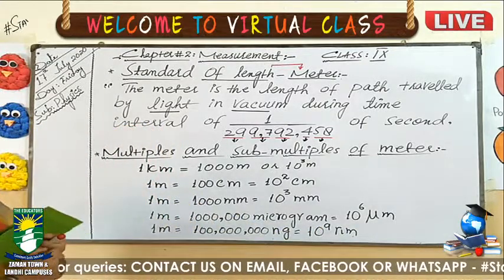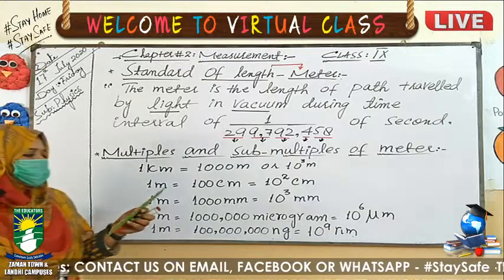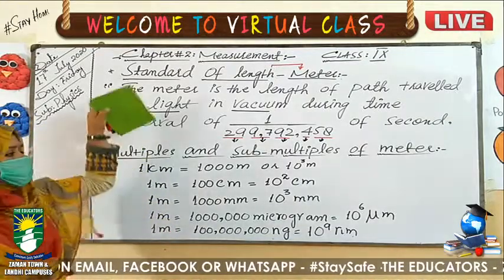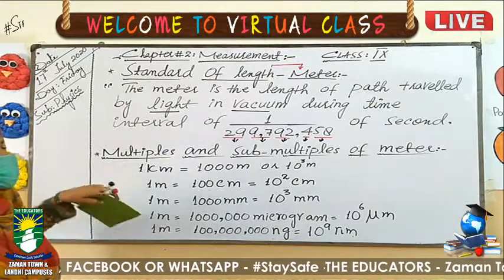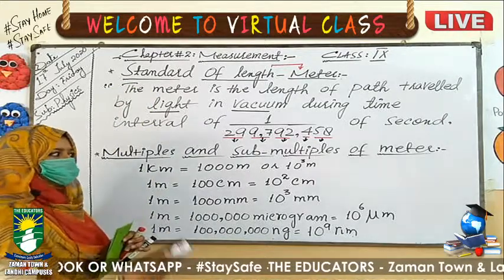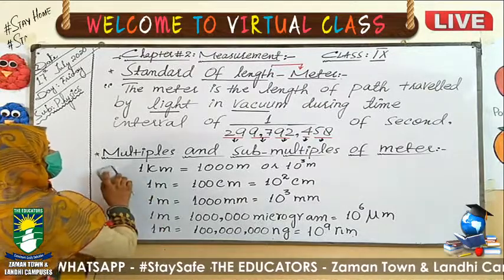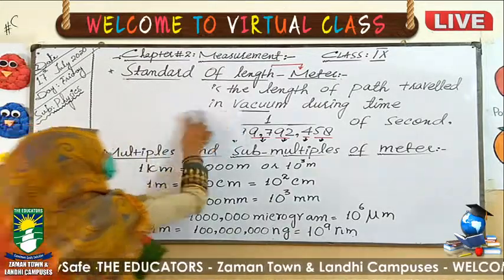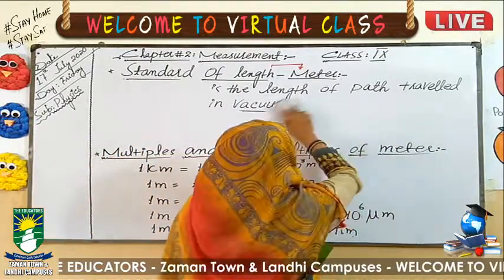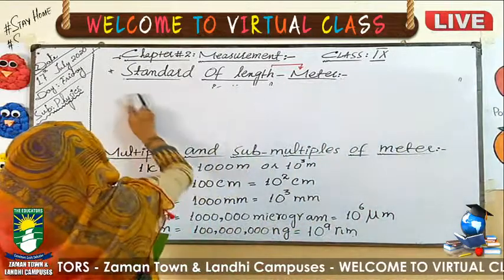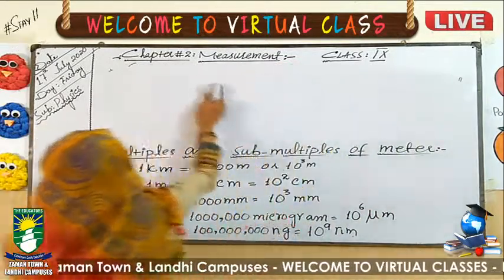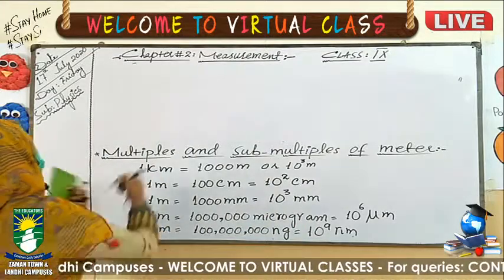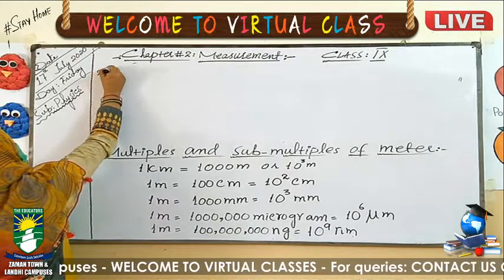Now we have a numerical related to this topic, numerical number 2.3, in which we will explain more how we can convert meter into kilometer or meter into centimeter or millimeter onwards. We have 2.2, but 2.3 relates to this topic. That's why I am explaining 2.3 first here.